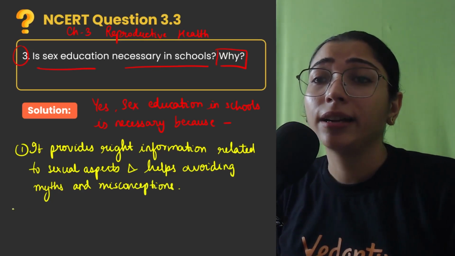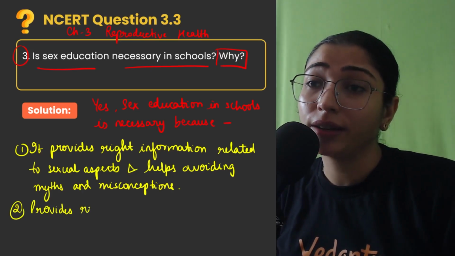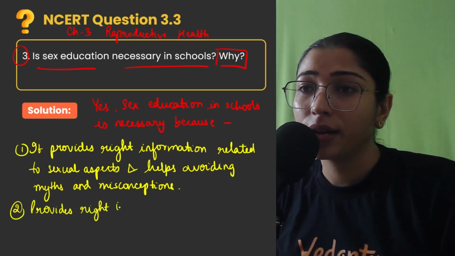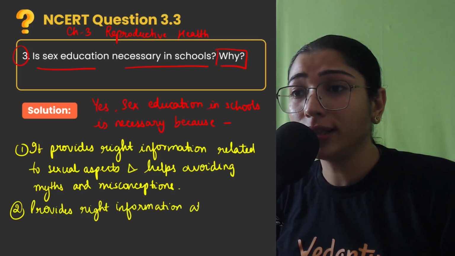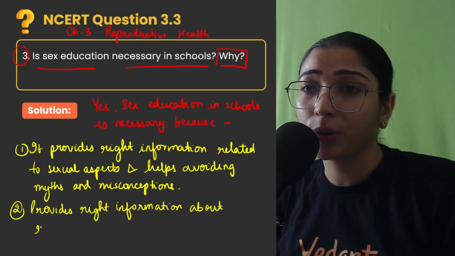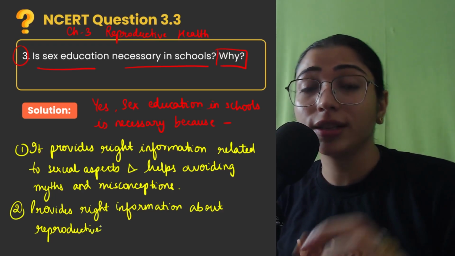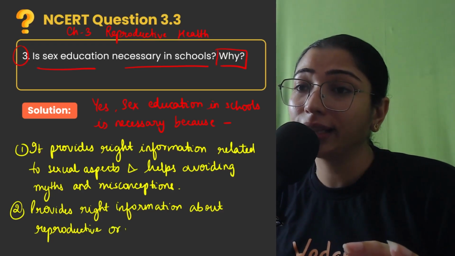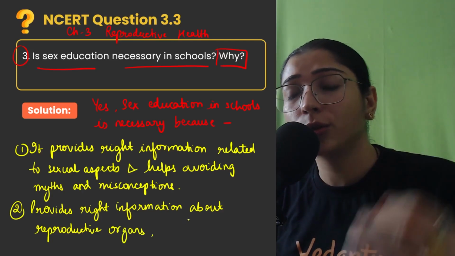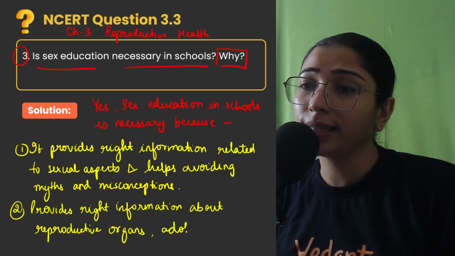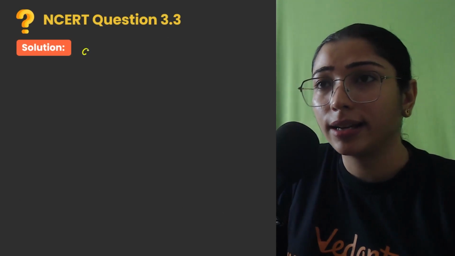Second, it provides right information about reproductive organs, adolescence, and also whatever changes are taking place during teenage, right, they are also very important to be understood, because the child is going through mental, emotional, social changes, right? So adolescence and related changes.